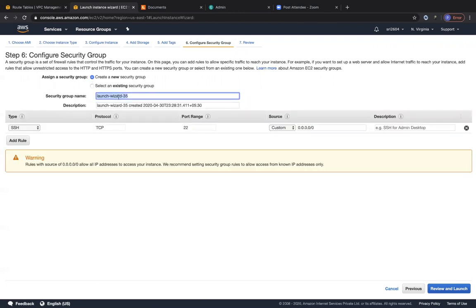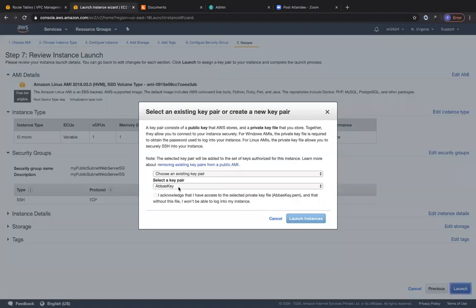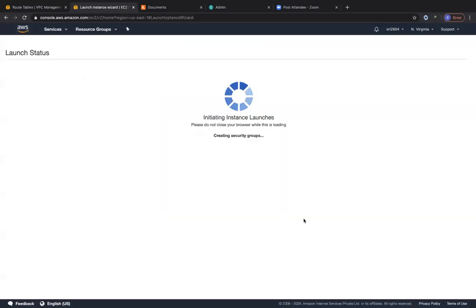I'm going to call this my public subnet web server SG. I'm going to have port 22 open to only my IP address, right? I'm going to go ahead and click on review and launch and click on launch. I'm going to choose a key pair. Again, key pair scope is regional. So therefore, all the key pairs can be used across this particular region for any number of resources, and those resources can be residing in any VPC. So the key pair scope is regional. That's something to remember. So let's go ahead and click on launch.